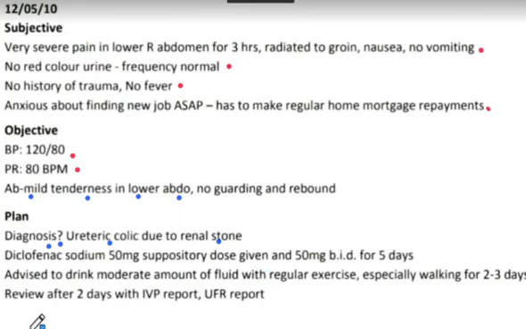Okay, diclofenac sodium 50 mg suppository dose given, 50 mg BID for 5 days given. So this is a bit of information that may be useful. It is not always useful, but it's okay, so we can include that information. I can categorize it as semi-relevant. Okay, good.